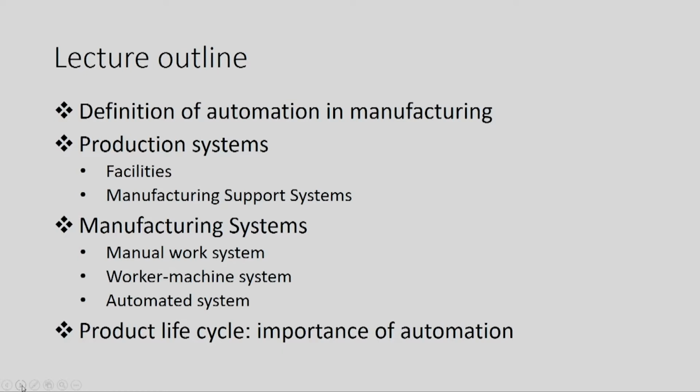Then we will be studying an important concept, that is the product life cycle and the importance of automation in the product life cycle. Let us begin the content of this course.